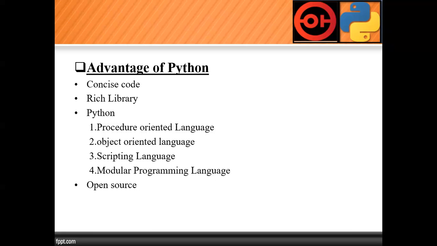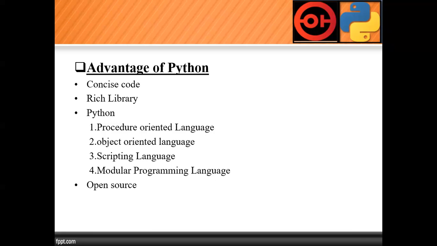So, the advantages of Python. These are the list of major advantages. The first one: Python has concise code. What does it mean? Concise code is nothing but smaller code. If you want to write a program, we need to define the code as small as possible. Whenever we write code using Python, the code will be smaller.